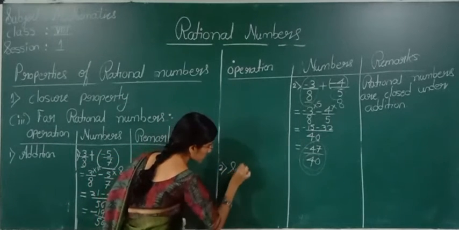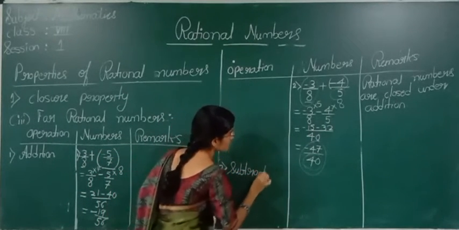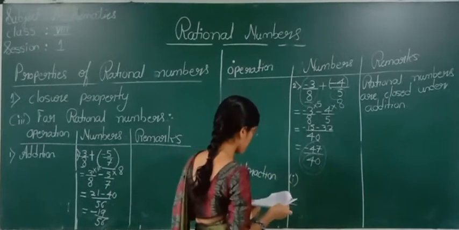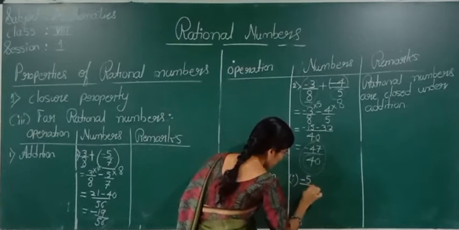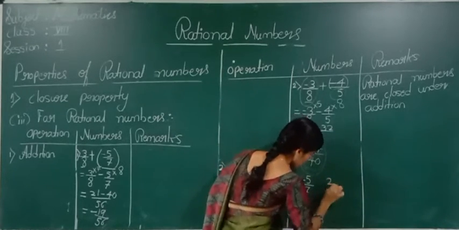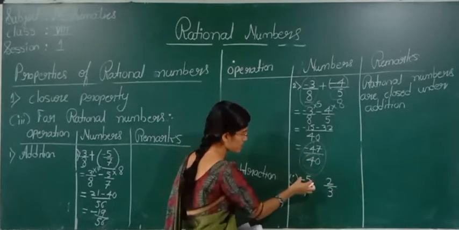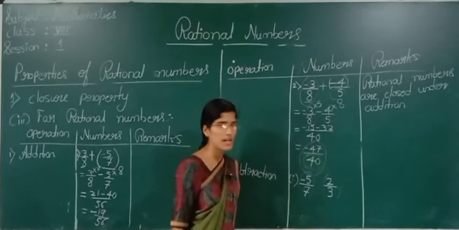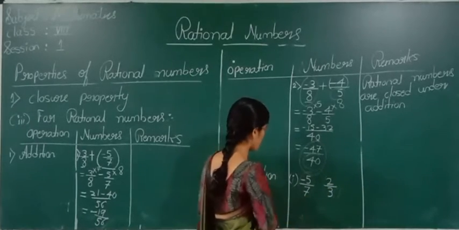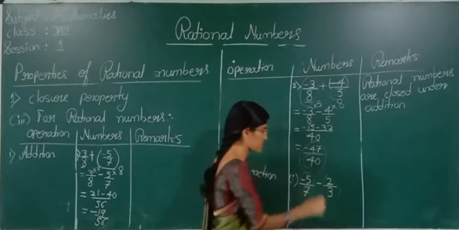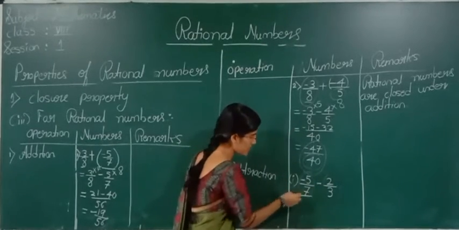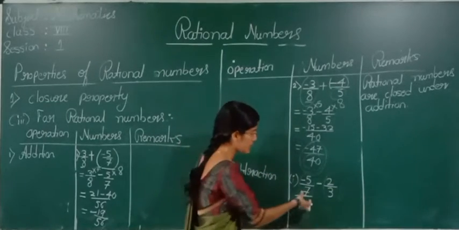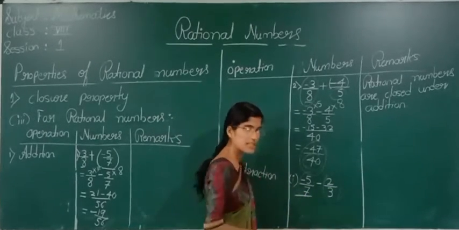Second operation, subtraction. So we will take examples. Minus 5 by 7 and 2 by 3. See here, minus 5 by 7 is one rational number and 2 by 3 is one more rational number. If I perform the operation of subtraction, now we will see whether the result is a rational number.